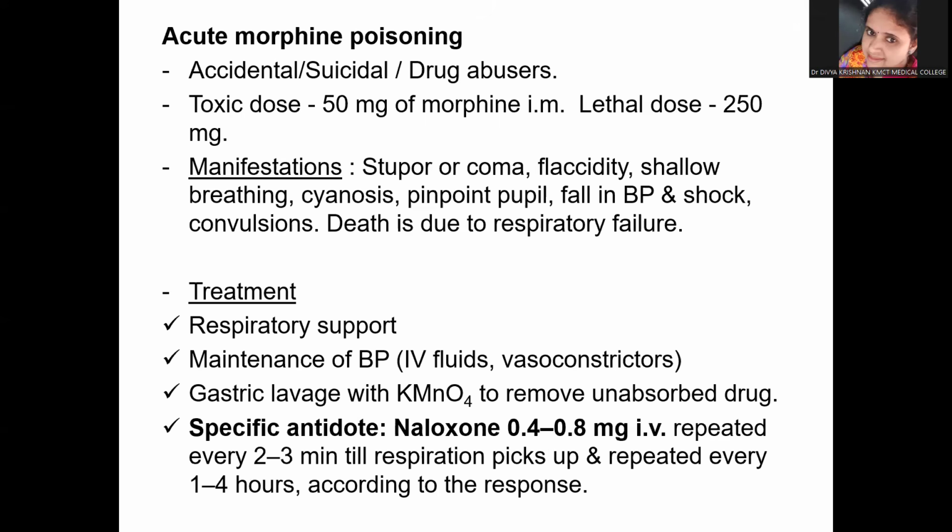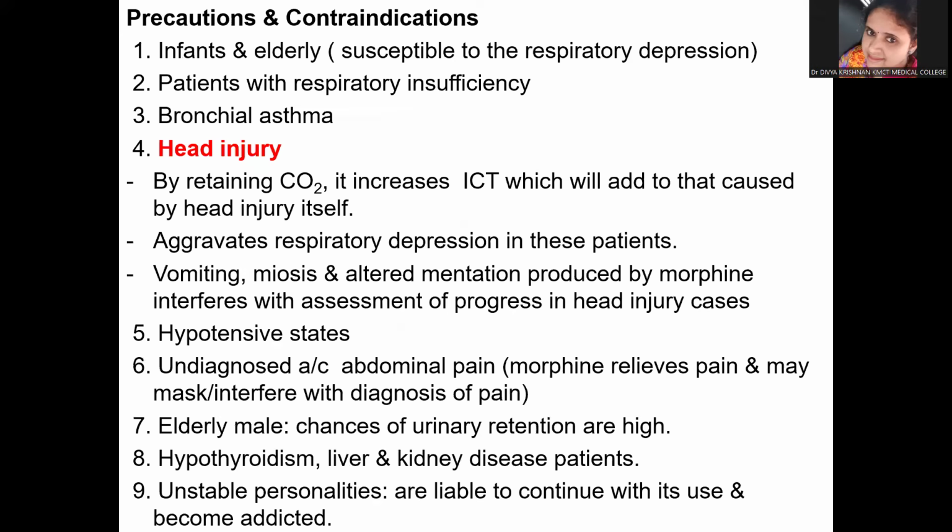The treatment is mainly respiratory support, maintenance of BP with IV fluids and vasoconstrictors, and gastric lavage with potassium permanganate to remove the unabsorbed drug. The specific antidote is naloxone, which is given 0.4 to 0.8 milligram intravenously, repeated every 2 to 3 minutes till the respiration picks up, and then repeated every 1 to 4 hours according to the response. Now, what are the precautions and contraindications?